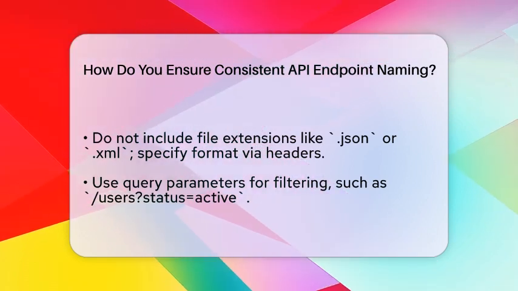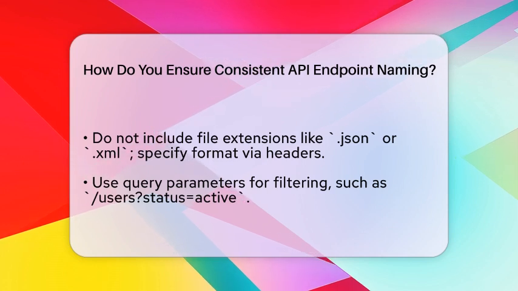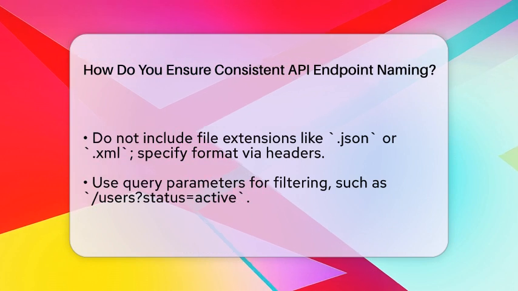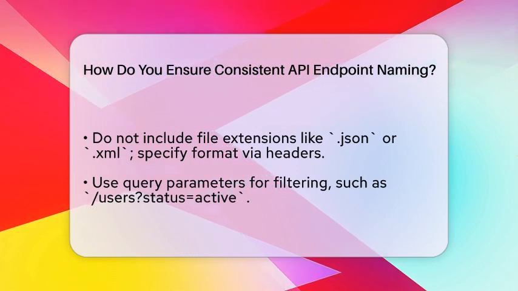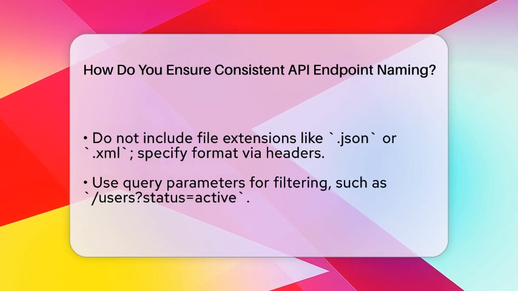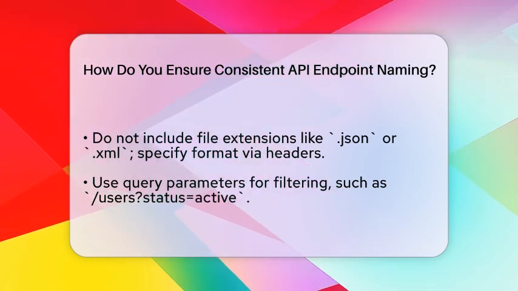Use query parameters for filtering or actions. Instead of /users/active, use /users?status=active. This separates resource paths from filters or actions, making your API clearer.